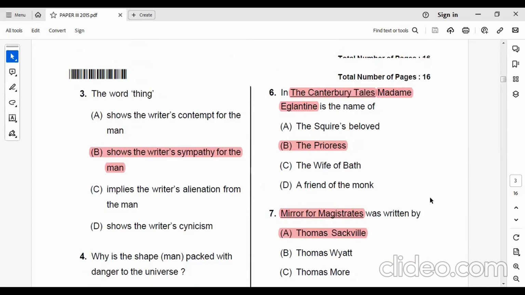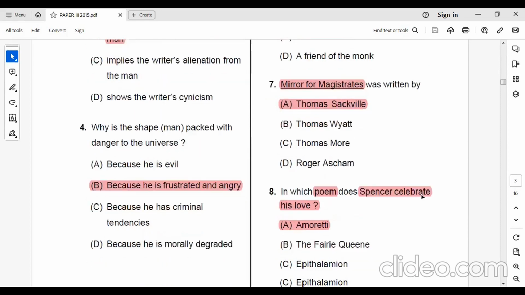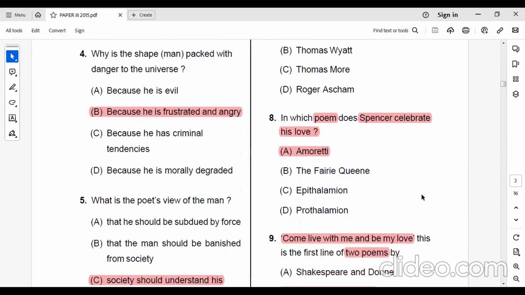Question number 6 says, in the Canterbury Tales, Madame Eglantine is the name of the prioress. Then A Mirror for Magistrates was written by Thomas Sackville. In which poem does Spenser celebrate his love? Spenser's famous poem Amoretti, in which Spenser celebrates his love.